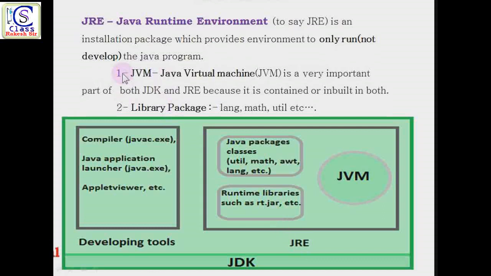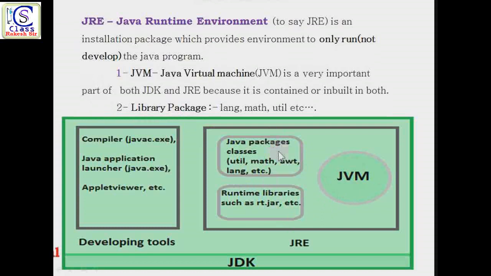Now there are two different parts of JRE. The first part is JVM, and the rest is the library package. JVM I've already told you about: JVM is the Java Virtual Machine. It's a very important part of JRE, and JVM is used to execute bytecode. So this JVM is contained in JRE. JRE always contains this JVM, you can say.